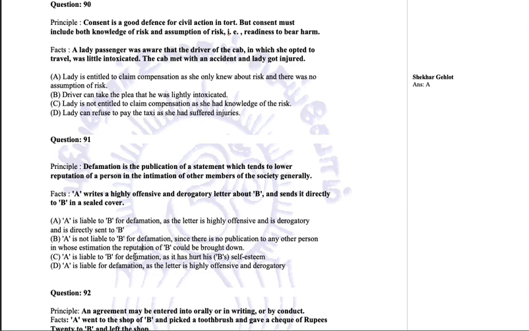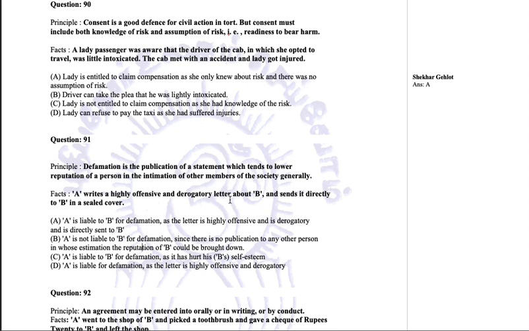A is liable for defamation as it has hurt B's self-esteem. A is liable for defamation as the letter is highly offensive and derogatory. Now we have to see what the principle is. Principle says defamation is the publication of a statement. Publication means the statement should reach other people as well. Mere abusing someone will not be defamation. Now let us see the facts here. A writes a highly offensive and derogatory letter.